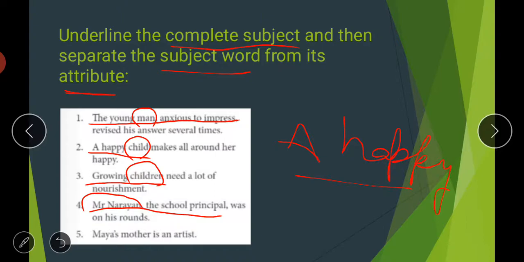Then "Maya's mother is an artist." Again, "Maya's mother" is your complete subject, but "mother" is your subject word here. Only the word "mother" is the subject word. "Maya's mother" means whose mother? Maya's mother. So it is a kind of possessive. So "Maya's" is your attribute here, the quality being that she is the mother of Maya.